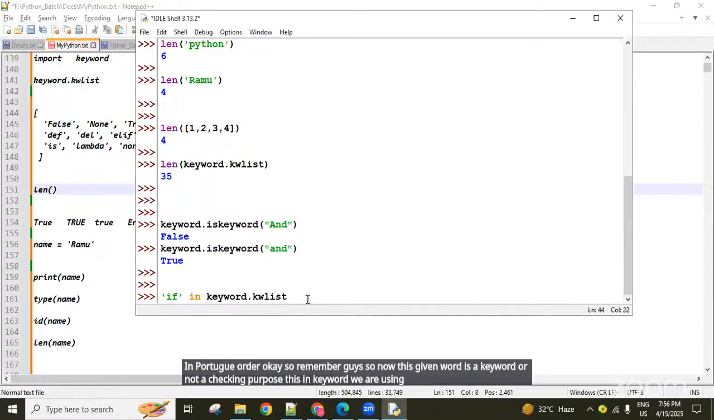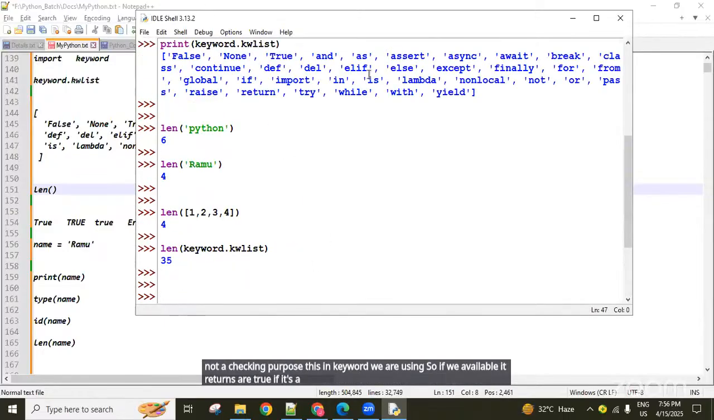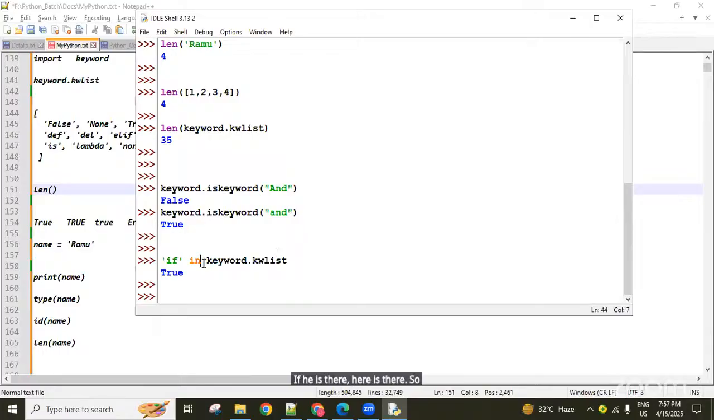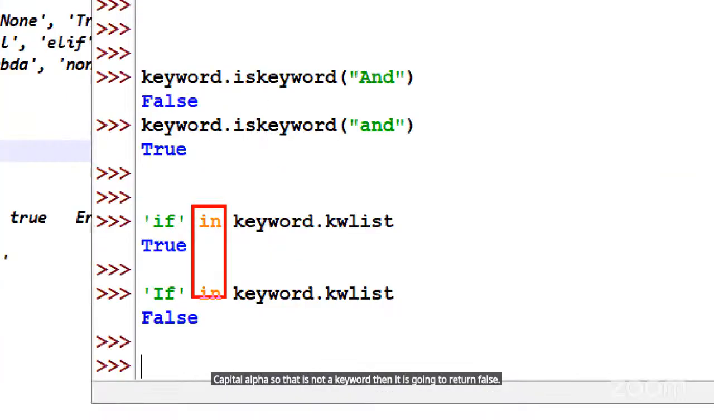So if available, it returns true. If is a keyword, guys, it is in this list somewhere. So if I'm using capital F here, that is not a keyword, then it is going to return false. So in is one keyword, guys.